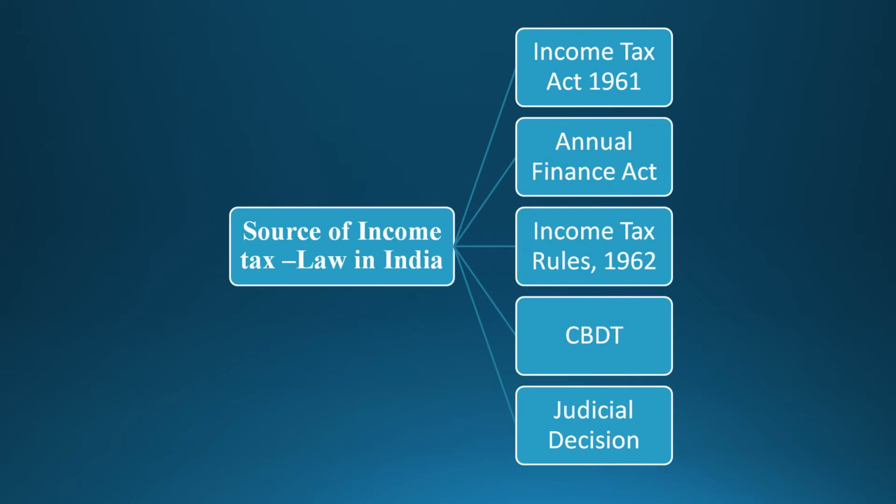For the setup of income tax law in India, what are the sources for setting these laws? They follow the Income Tax Act 1961, the Annual Finance Act, the Income Tax Rules 1962, the CBDT, that is the Central Board of Direct Taxes, and then judicial decisions. They follow all these guidelines, suggestions, rules and regulations to set up the income tax law in India.